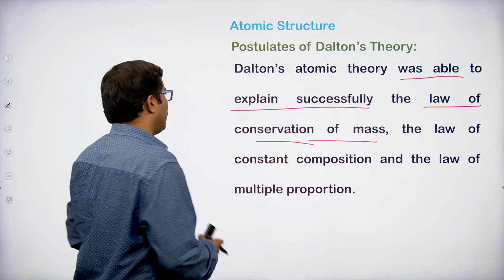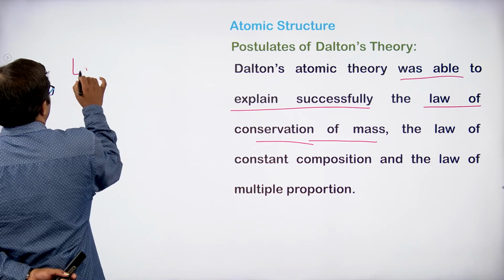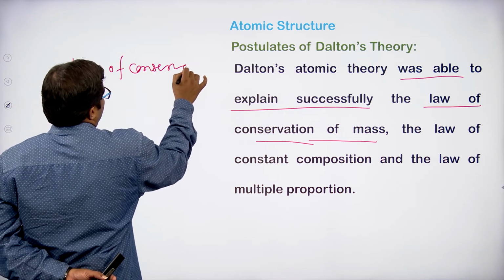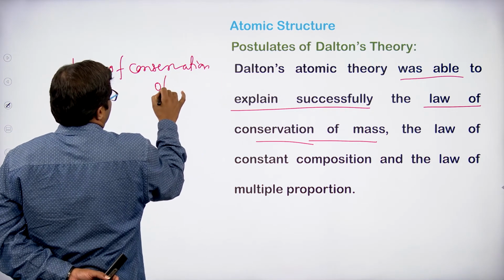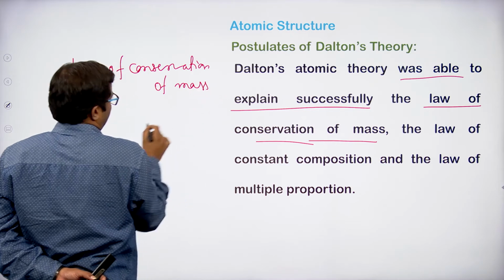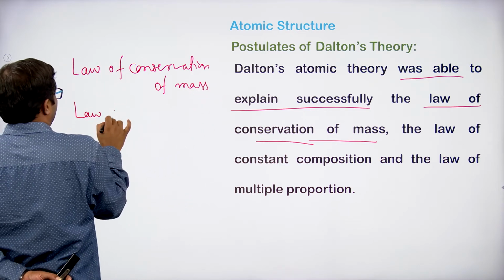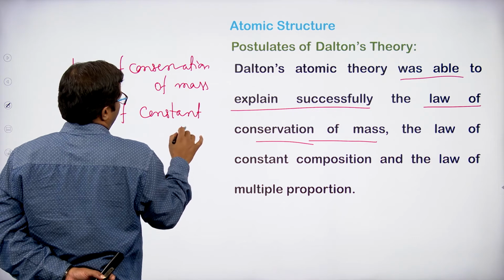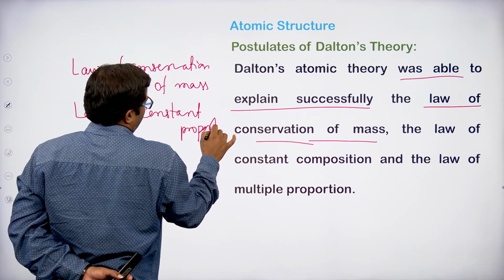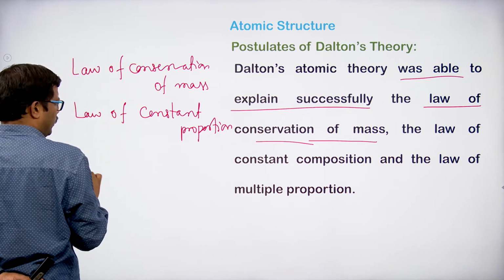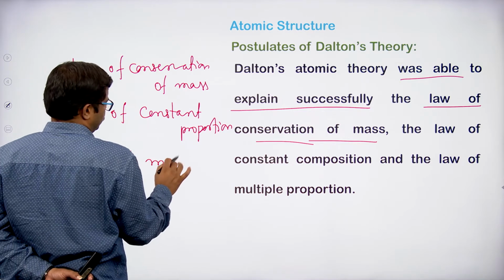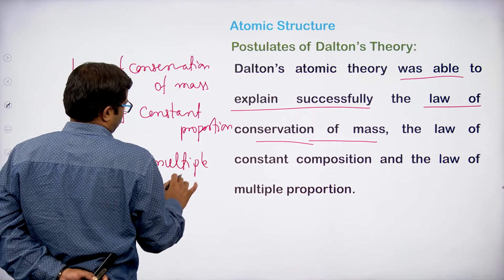It is explaining the law of conservation of mass. The law of constant composition, or constant proportion, is explained by John Dalton's atomic theory, and also the law of multiple proportion is explained.